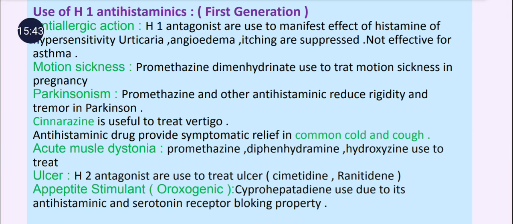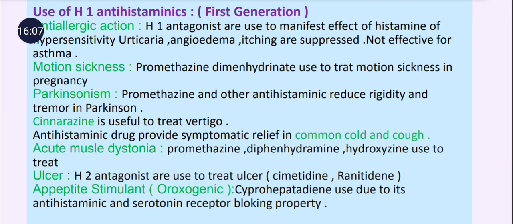And another is ulcer. In the treatment of ulcer, H2 antagonists are used, not second generation antihistaminic drugs. H2 receptor antagonists are used in the treatment of ulcer. Then as an appetite stimulant, cyproheptadine is an appetite stimulant drug.